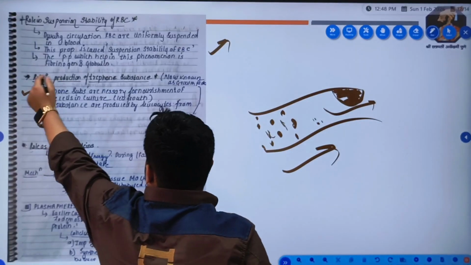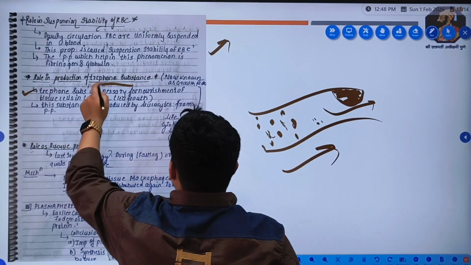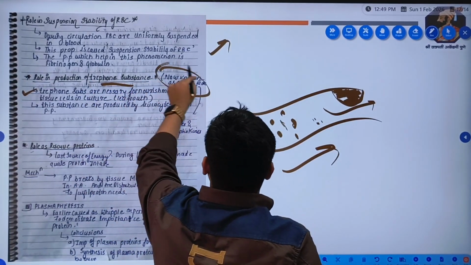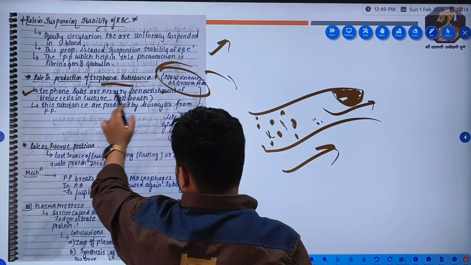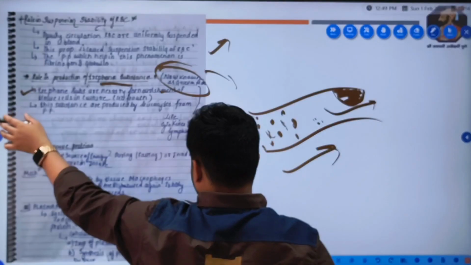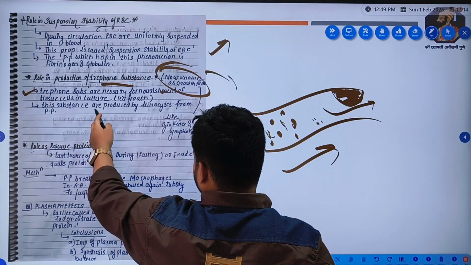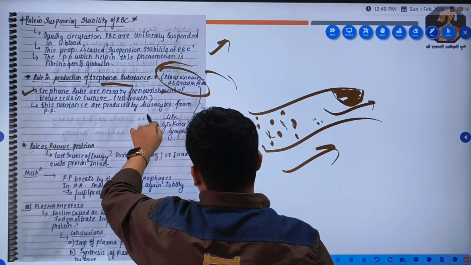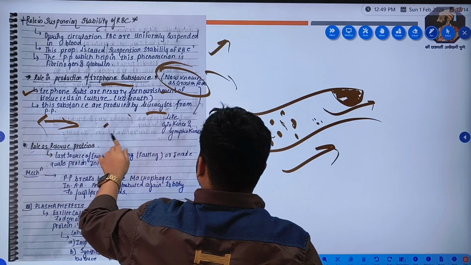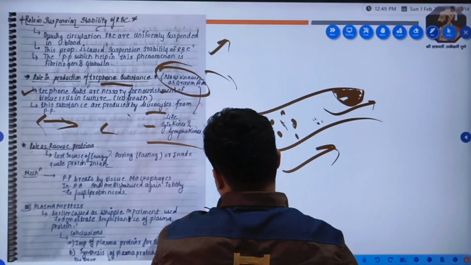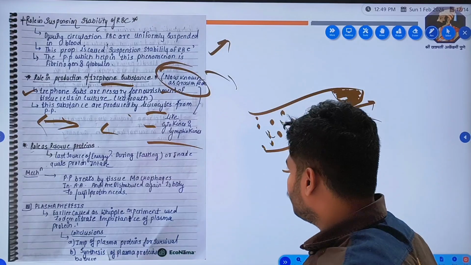Role in production of trephones. What are trephones? Nowadays, they are called growth factors. They are essential for growth activities. Trephones are necessary for nourishment of tissue cells in culture, that is cell growth. These substances are particularly produced by leukocytes from plasma proteins. They are similar to cytokines and lymphokines, which are growth factors.